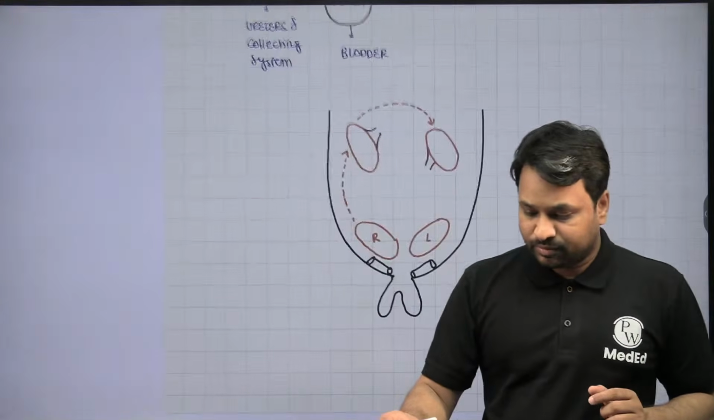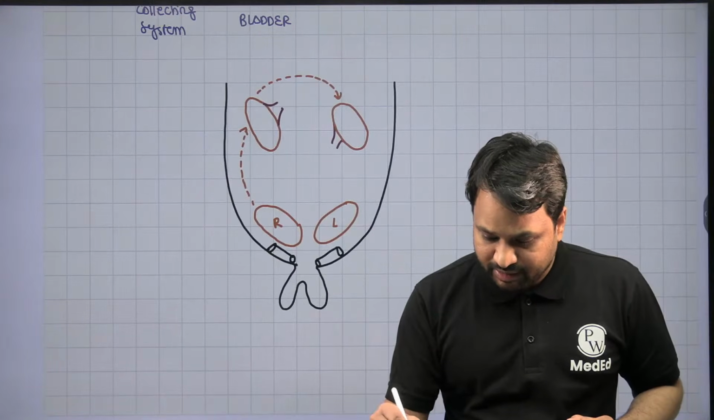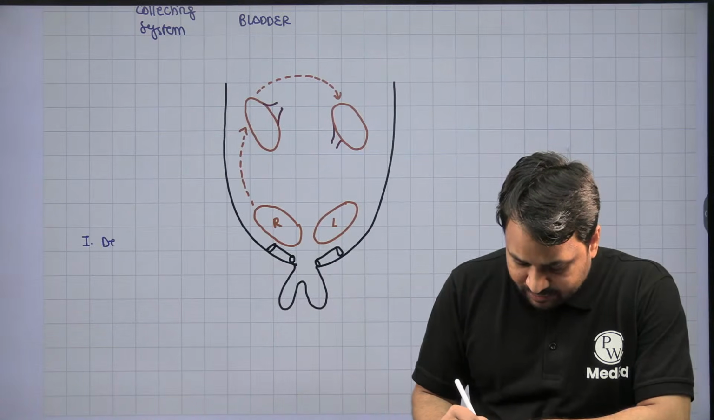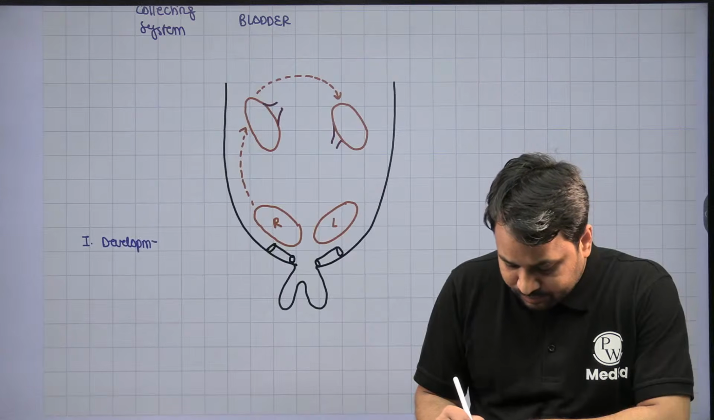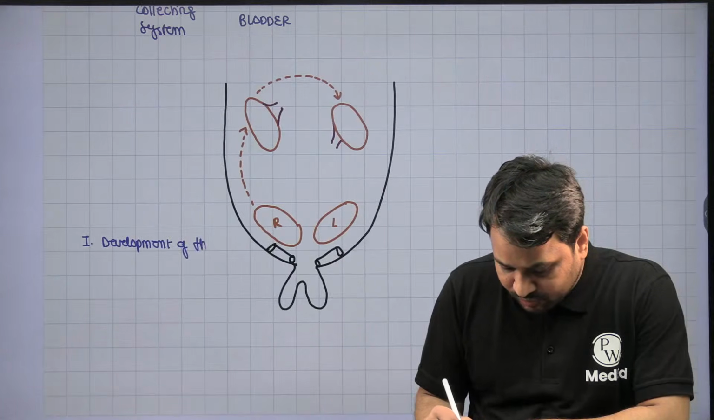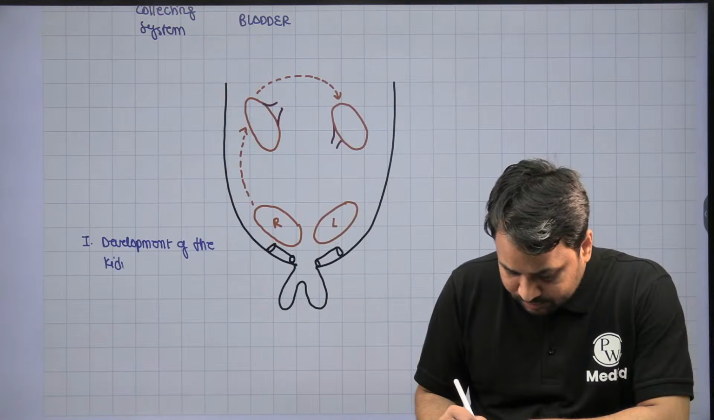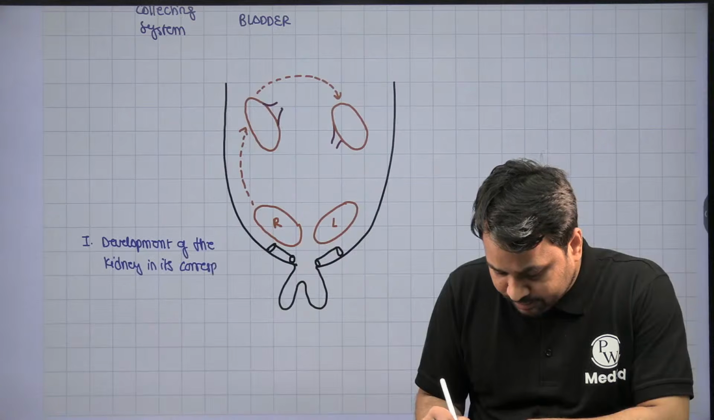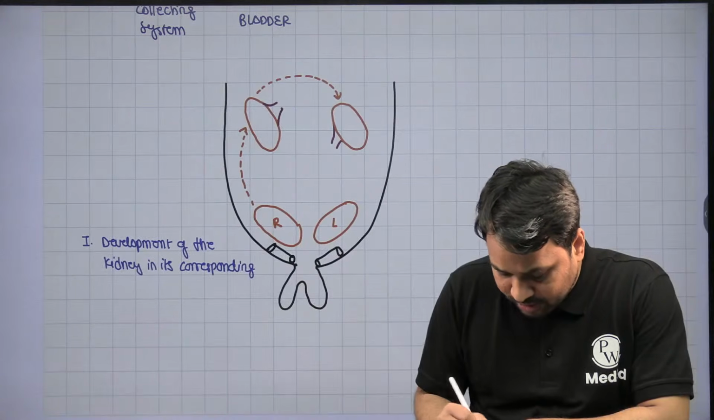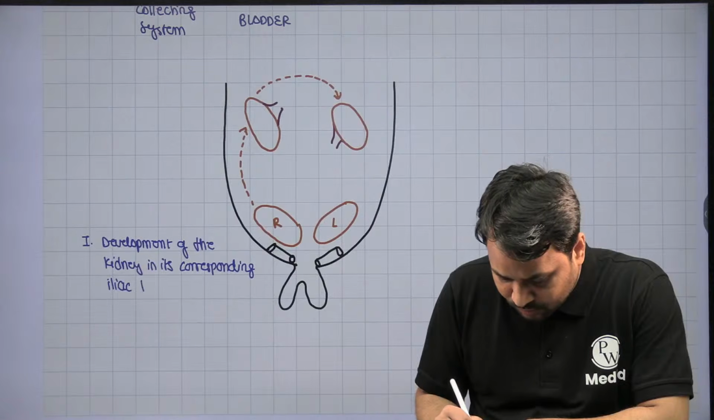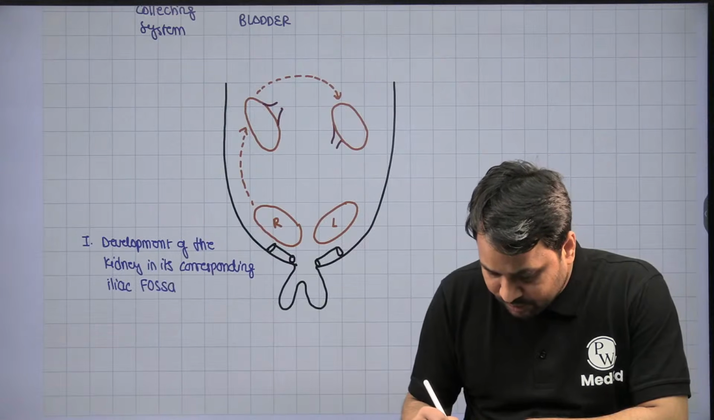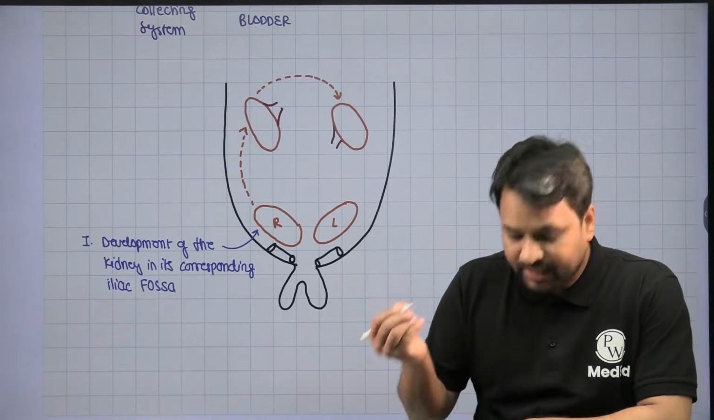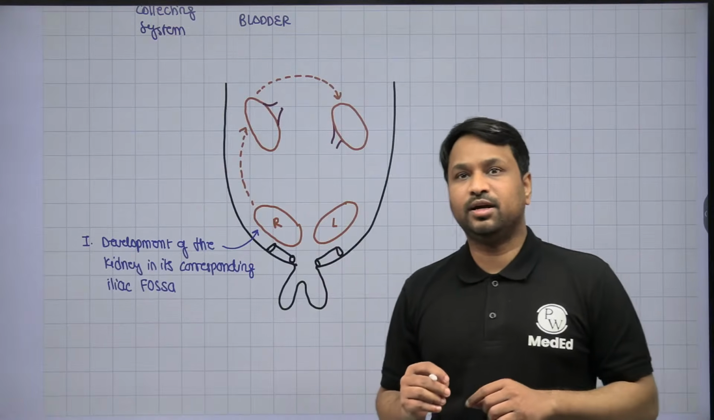So if you look at this, there are three basic events which have occurred in the development of the kidney, right? The first event is the development of the kidney in its corresponding iliac fossa. So the first thing that you notice is the development of the kidney in its corresponding iliac fossa.